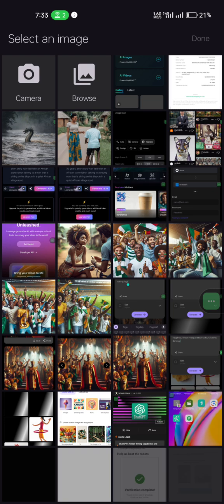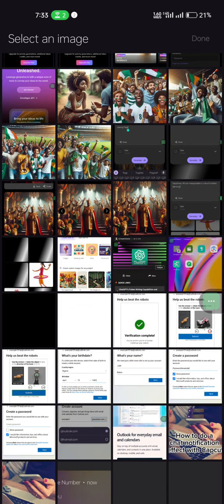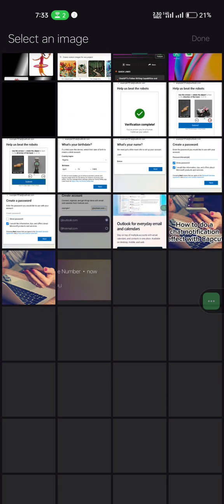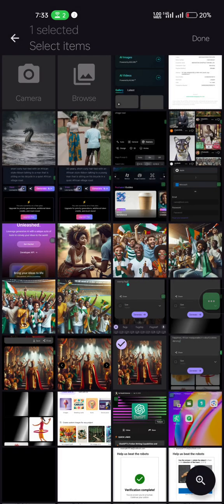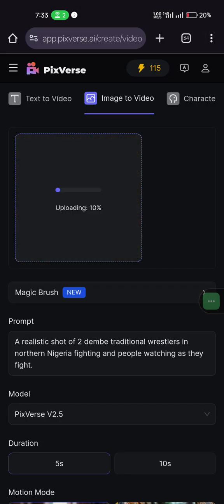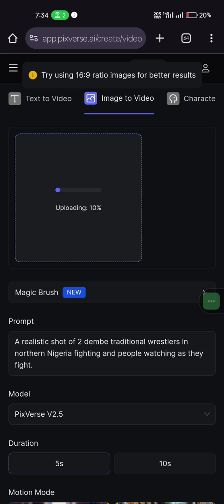So let's look for another one. I don't know if I have anyone that is in that aspect ratio, but all these ones were generated using the same thing.